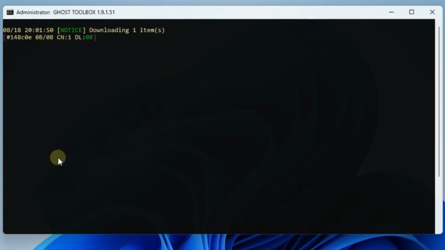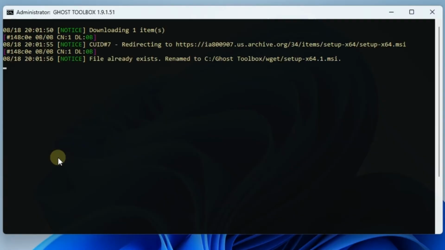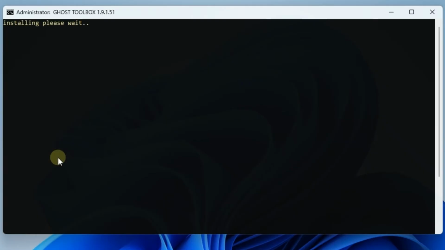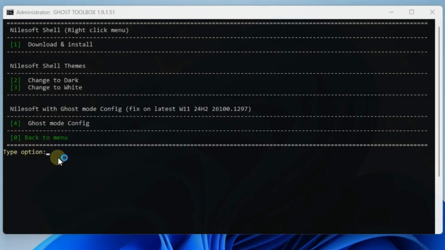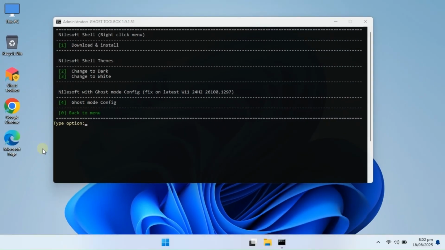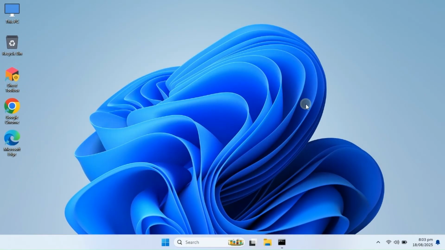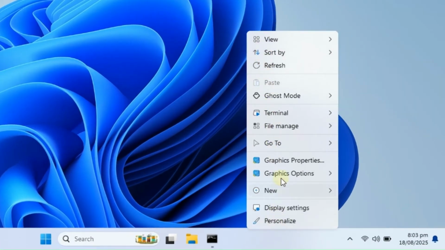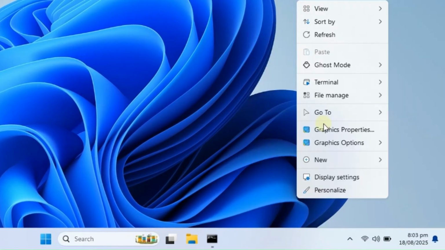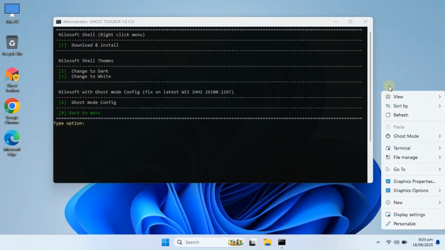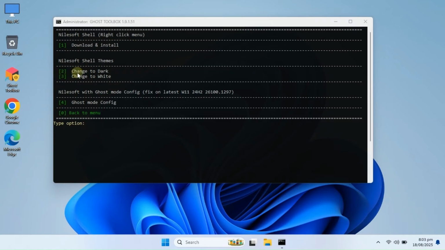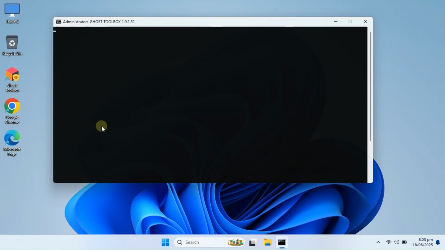If your internet is decent, it will be ready in just a few seconds. And boom, you've got yourself a brand new, modern context menu. But why stop there? Let's make it even cooler. Go back to the toolbox, select 2, change to dark, and watch how your menu transforms into a glassy, elegant, premium look.